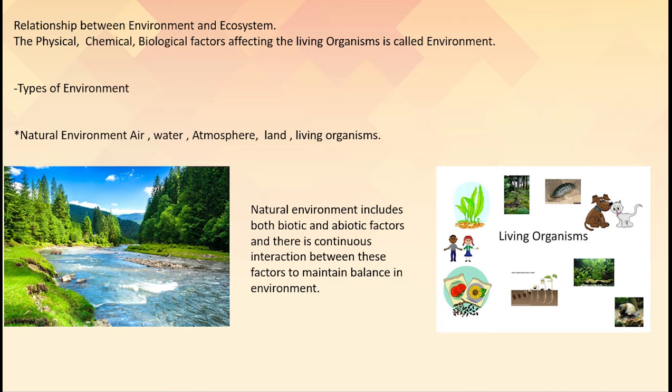Now students, let's learn the relationship between environment and ecosystem. Suppose a living organism is surrounded by physical, chemical and biological factors. Very obviously, these factors affect the life of the living organism. This condition is called the environment. In short, the physical, chemical and biological factors affecting a living organism are called the environment.